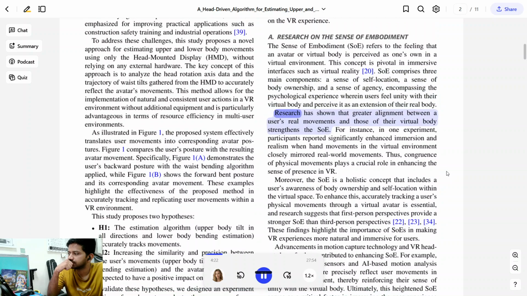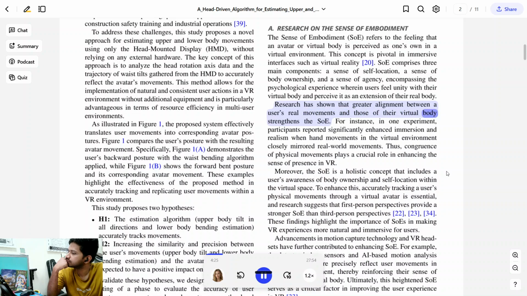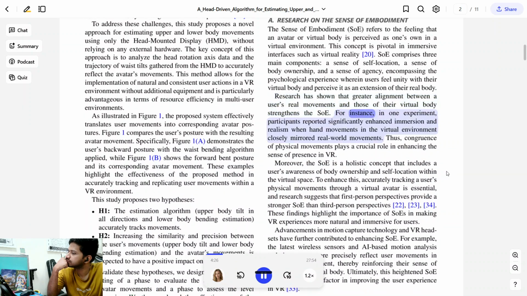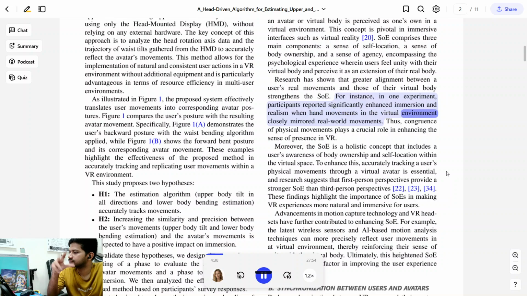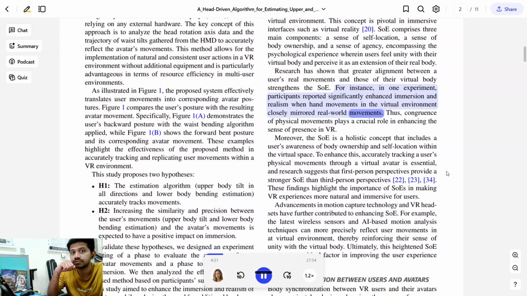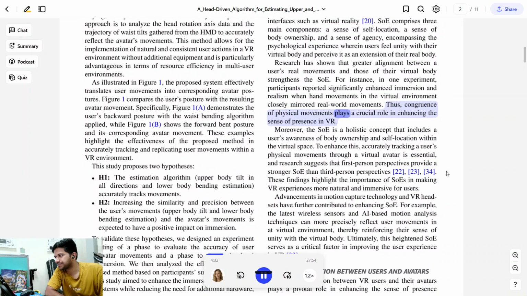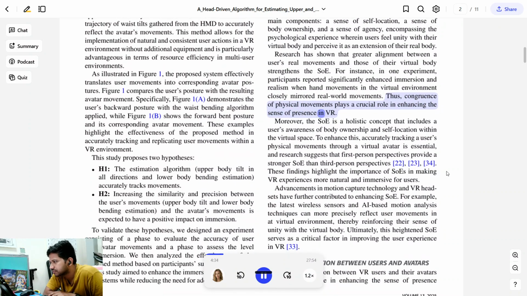Research has shown that greater alignment between a user's real movements and those of their virtual body strengthens the SOE. For instance, in one experiment, participants reported significantly enhanced immersion and realism when hand movements in the virtual environment closely mirrored real-world movements. Thus, congruence of physical movements plays a crucial role in enhancing the sense of presence in VR.